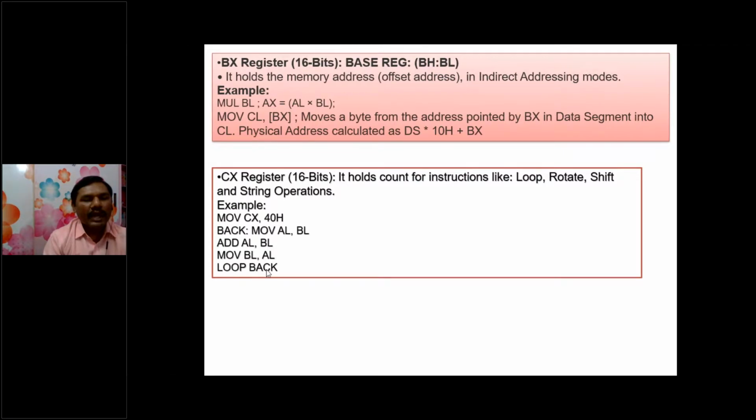Now loop back means this loop instruction internally operates on the CX register and decreases the content of CX by 1. So MOV CX, 40H becomes 3FH, because one pass has already been performed. CX is a 16-bit register.